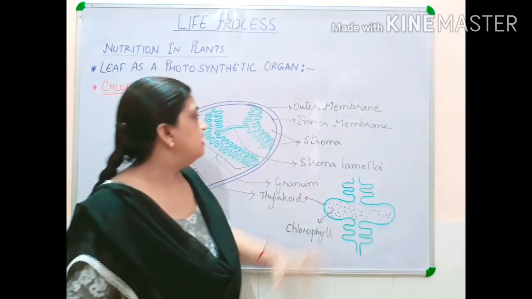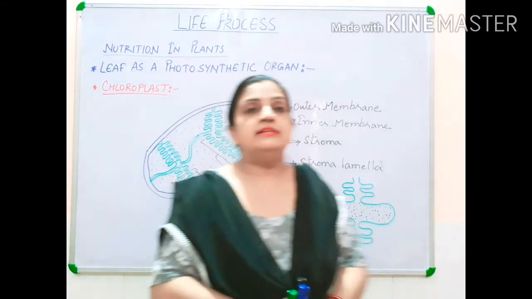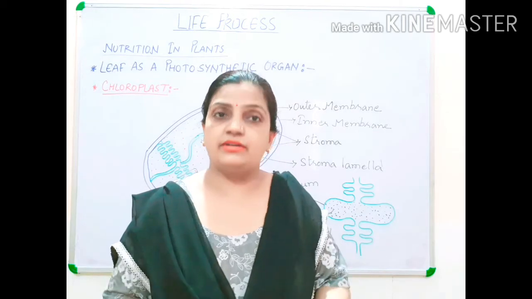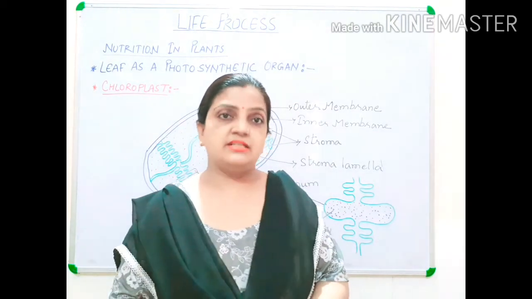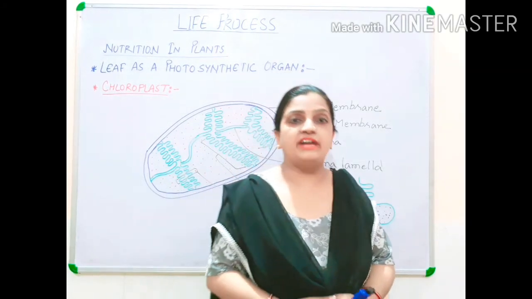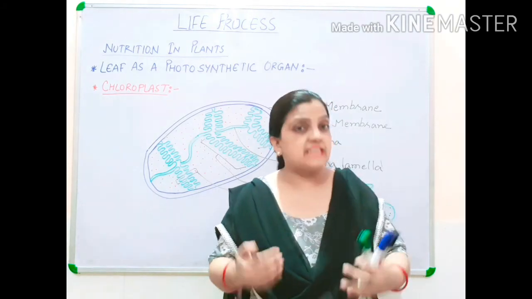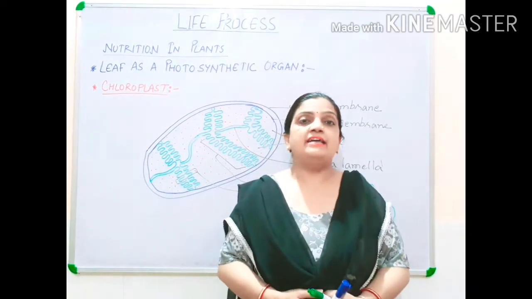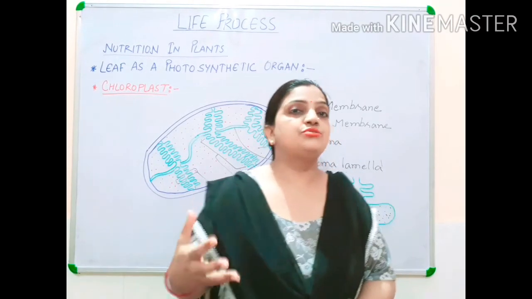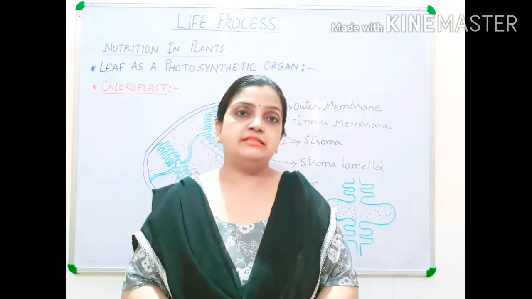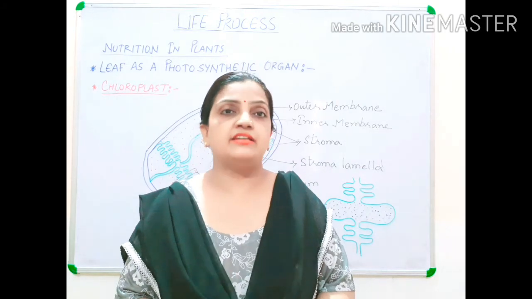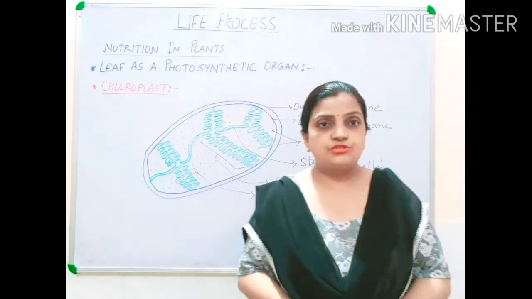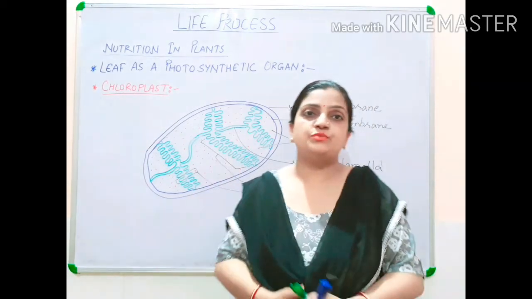So this was the whole structure of how a leaf, being a photosynthetic organ, the kitchen of the plant, helps the plant manufacture its food by itself, so that others can benefit by oxygen being released into the environment, and other organisms can breathe and survive very nicely. Hope, children, the video was understood by you all, and the whole explanation was clear to you all.